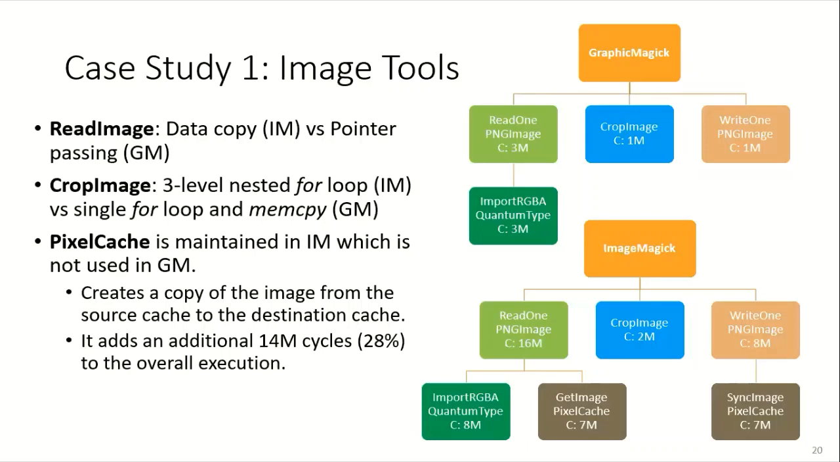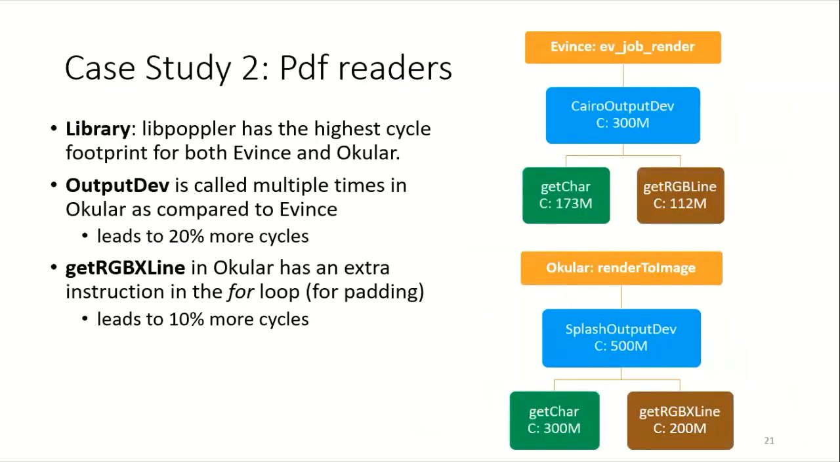We found three major differences: data copy versus pointer passing, use of nested loop versus mem copy. Image Magic maintains a pixel cache, which is not used in Graphic Magic. It creates a copy of the image from the source cache to the destination cache. It adds an additional 14 million cycles to the overall execution.